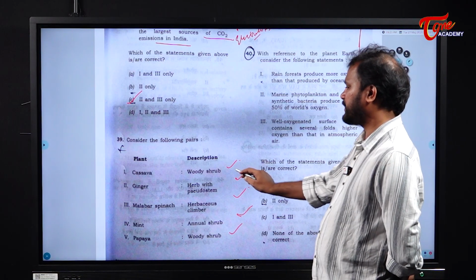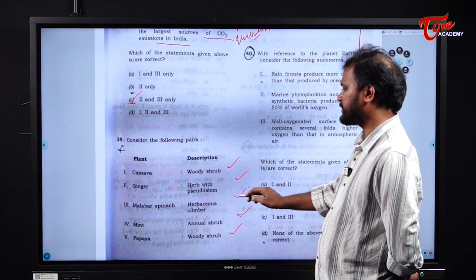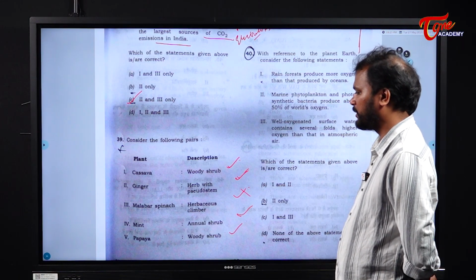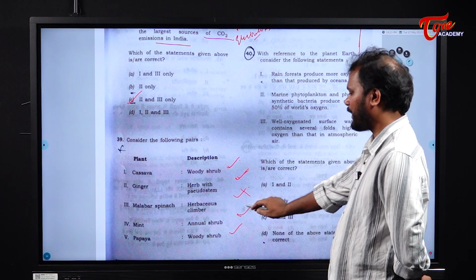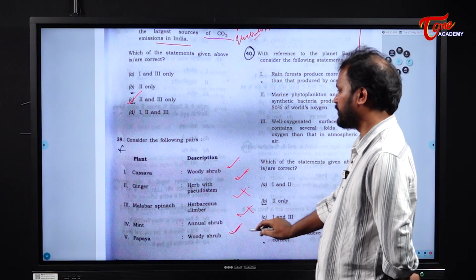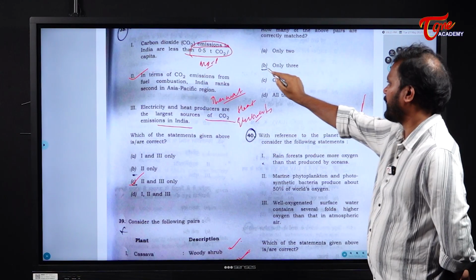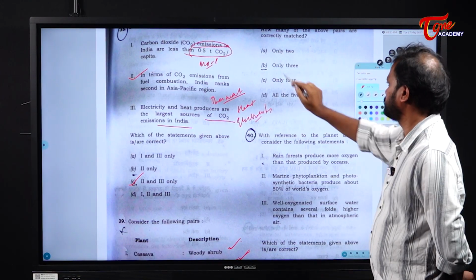Okay. Cassava, it is a woody shrub. Yes. Ginger, it is a herb with pseudostem. Yes. Malabar spinach, it is not the herbaceous climber. Okay. And mint also, it is not annual shrub. Papaya is also woody shrub, and only 3 of them are correct. Okay. Answer is B. Next.